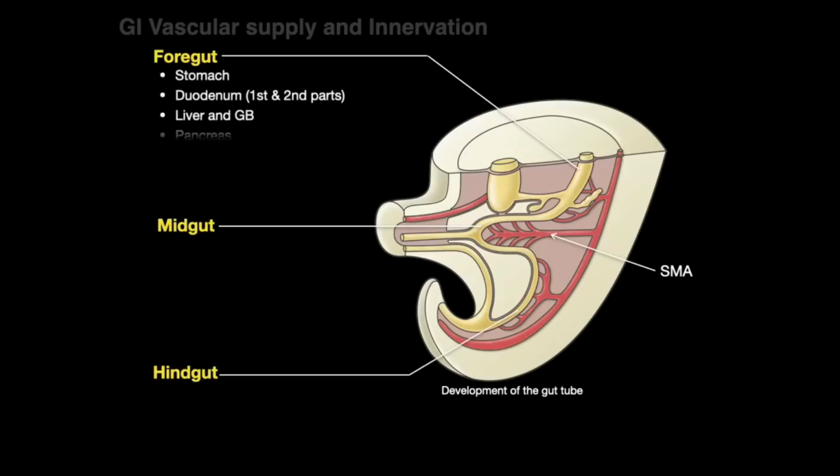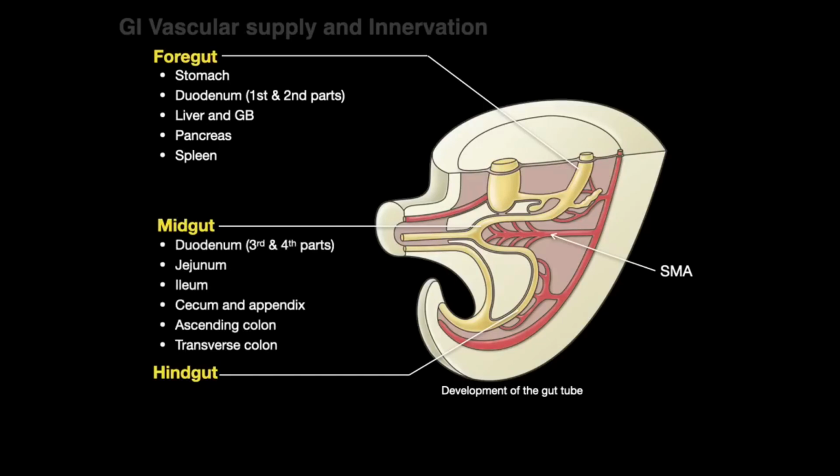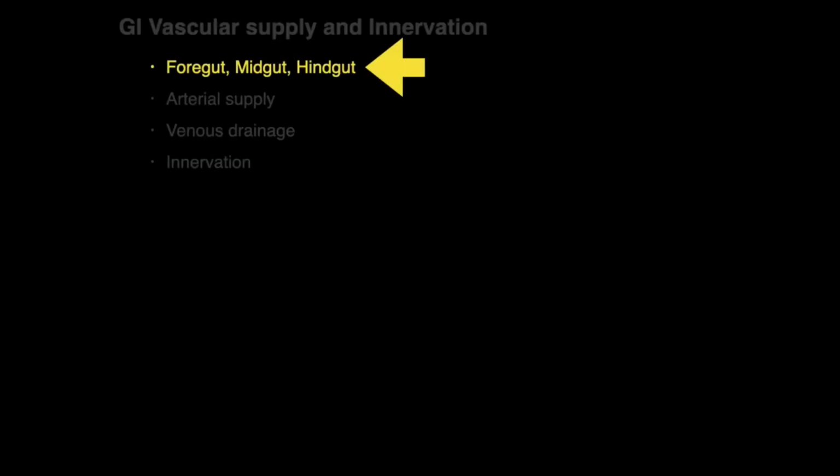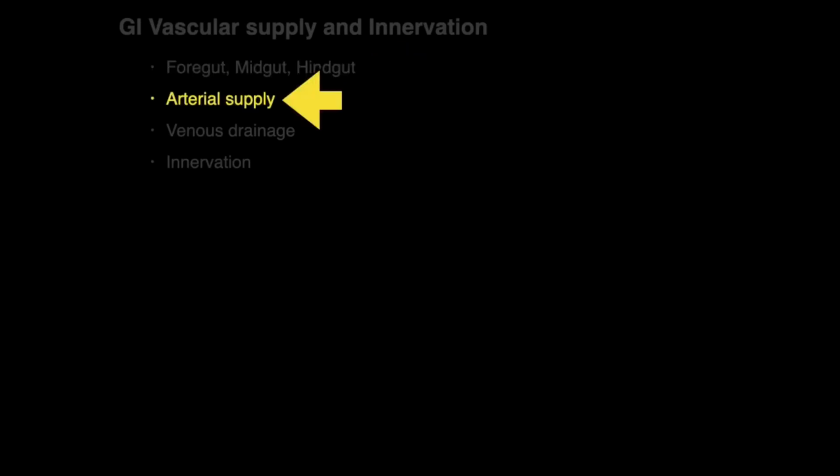So foregut organs include stomach to the first couple parts of the duodenum and all the accessory digestive glands. The midgut is the third and fourth part of the duodenum all the way to the transverse colon, and the hindgut's transverse colon to the rectum. Knowing this is helpful. Now, why do we care about learning foregut, midgut, hindgut? Because if you know those, it's very easy, or I should say straightforward, to learn the arterial supply.